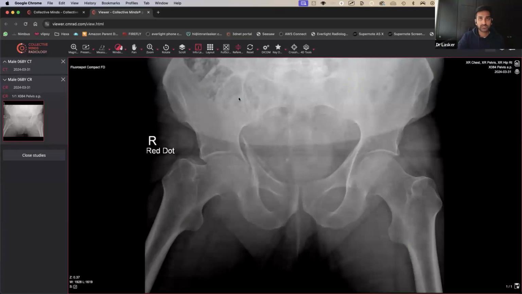Not the ideal view for the sacroiliac joints, but it's still quite important to have a good look and make sure there's nothing abnormal. Now we can draw along the inner brim of the pelvis like so, and make sure everything nicely aligns all the way around, and do the same thing on this side and make sure it all goes around like that.